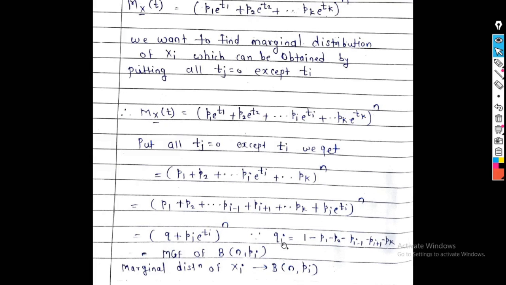We know that p plus q is equal to 1, so q is equal to 1 minus p. So qi is equal to 1 minus p1 minus p2 up to pi minus 1, pi plus 1 up to pk. So this term is equal to qi, and the equation becomes (qi plus pi e raised to ti) raised to n. This is the known MGF of the binomial distribution with parameters n and pi. So the marginal distribution of the multinomial distribution follows a binomial distribution. So the marginal distribution of xi follows a binomial distribution with parameters n, pi.